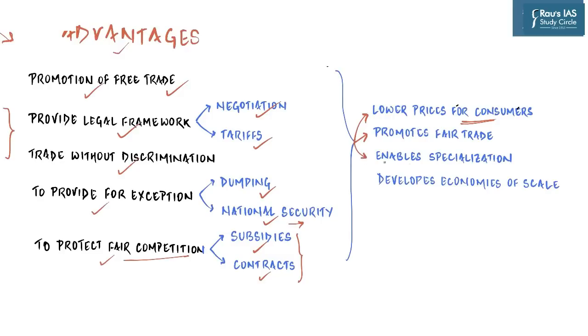Then it leads to specialization because when all companies are treated equally, then companies can produce a product anywhere across the world. And that location is mainly decided by the factor of manufacturing cost and not other policies like quotas and tariffs and other barriers. And finally, it leads to the development of economies of scale. Because by encouraging free trade, firms can specialize and produce higher quantity. This enables even more economies of scale, which is important for industries, especially in the current context.